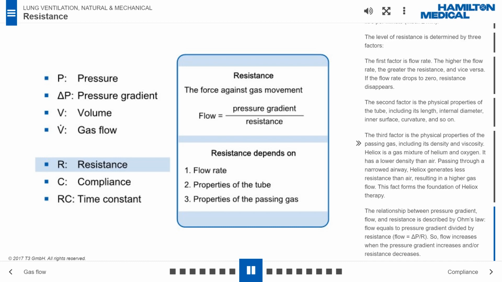The relationship between pressure gradient, flow, and resistance is described by Ohm's law. Flow equals pressure gradient divided by resistance. So, flow increases when the pressure gradient increases and/or resistance decreases.